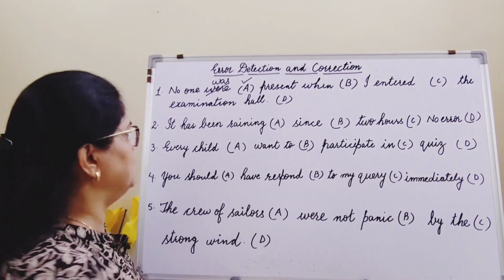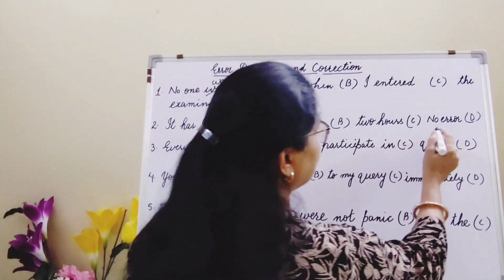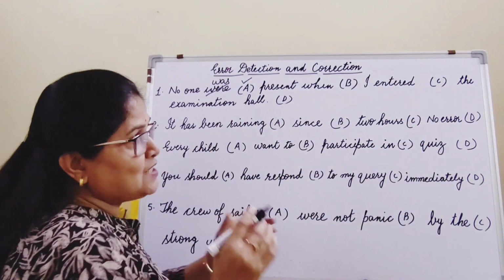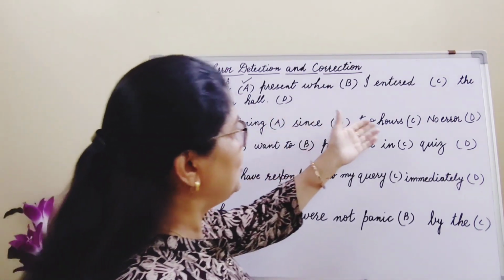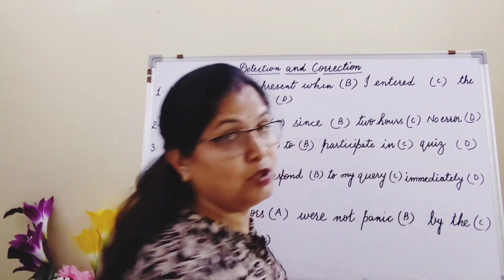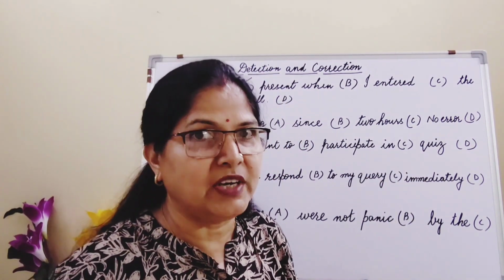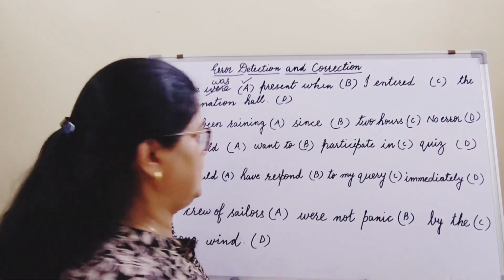Let's see question number 2. It has been raining since 2 hours. The last part is no error. It has been raining, part A, since, part B, 2 hours, part C, and no error, part D. Now here no error is also given. So you have to be extra careful whether this sentence carries any error or not.